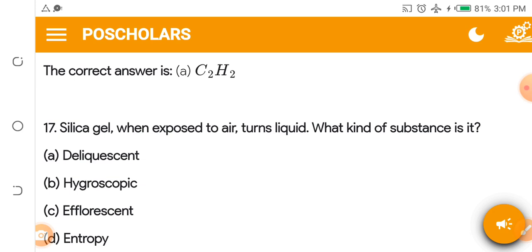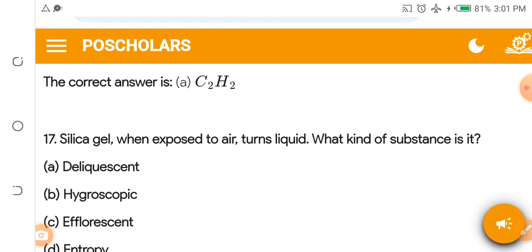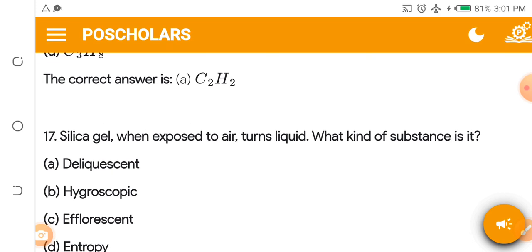So I want to give you an assignment. Go to your dictionary, your textbook, and also online. Search for the definition of deliquescent, hygroscopic, efflorescent, and entropy. Then come to the comment section and tell me the answer to question 17. Silica gel, when exposed to air, turns liquid. What kind of substance is it? Is it a deliquescent substance, a hygroscopic substance, an efflorescent substance, or an entropy substance? I won't give you the answer because I've taught this very well.